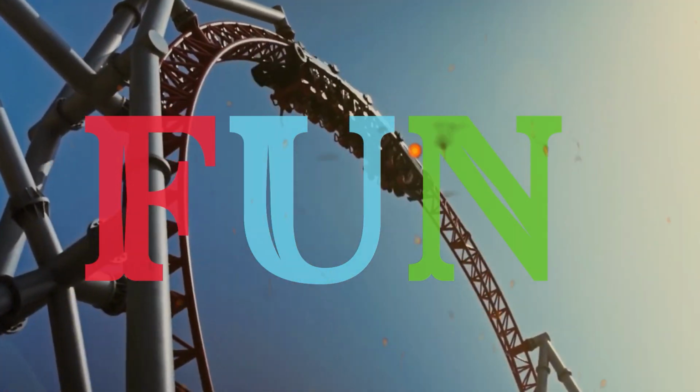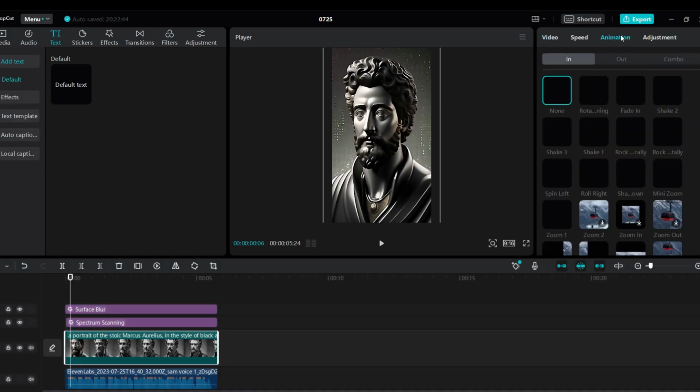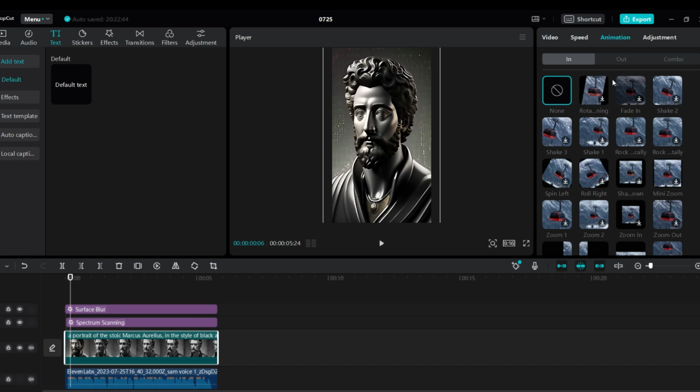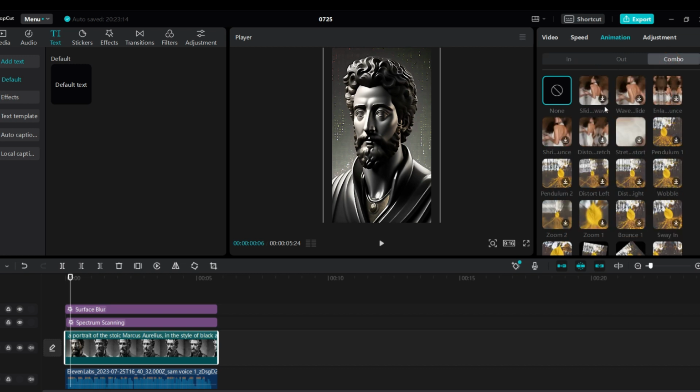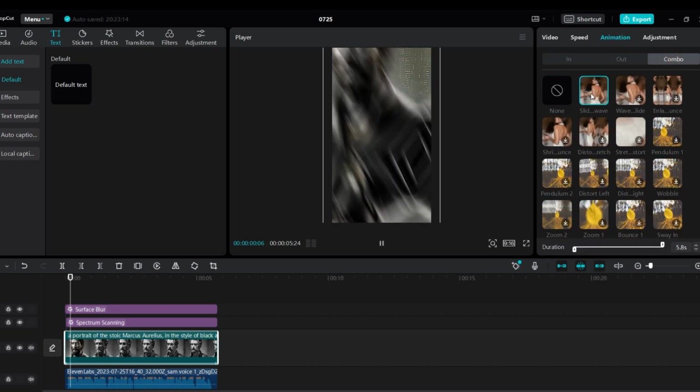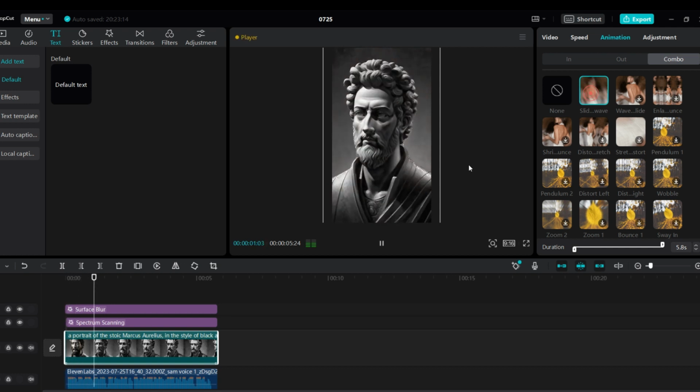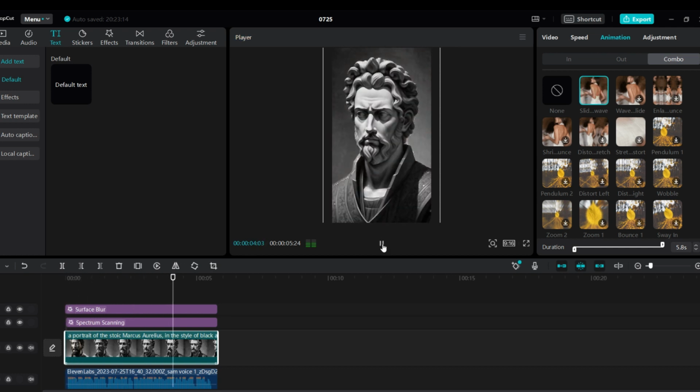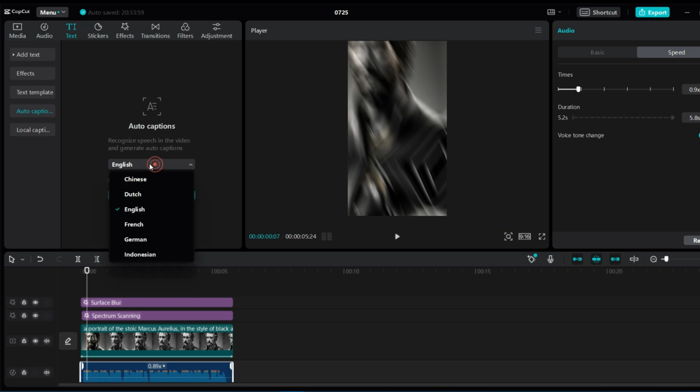Well, that's fun. Now click on the video afterwards. Go over here, click animation, then combo. So we're going to select this animation, slide and wave. And for the duration, drag it to the left and right so it will be applied for the full video. That's perfect. Up here, click on text, then apply the auto captions.